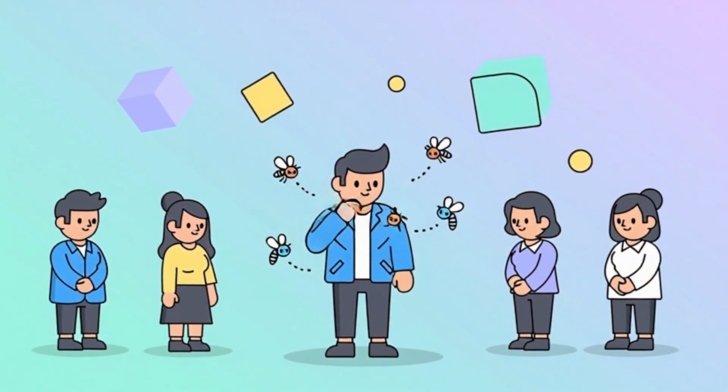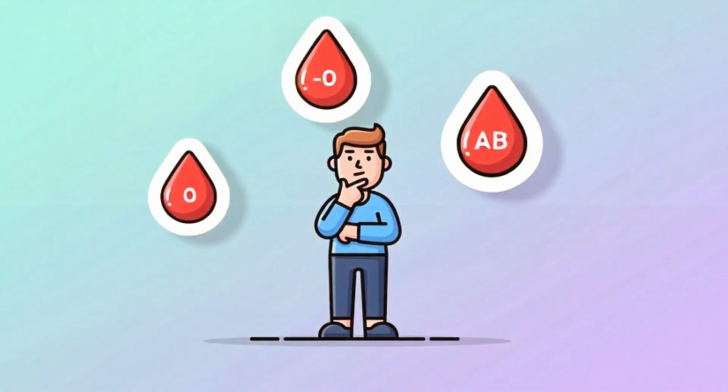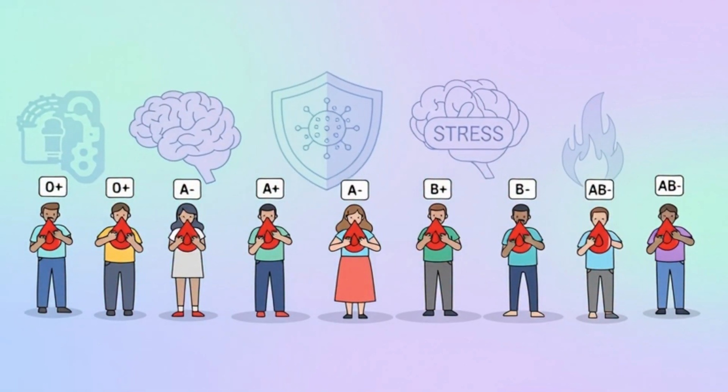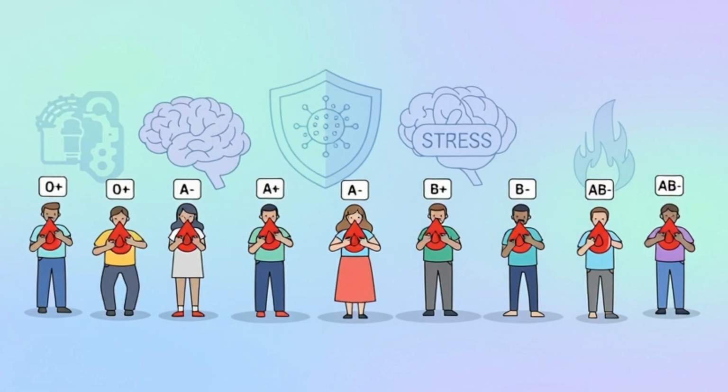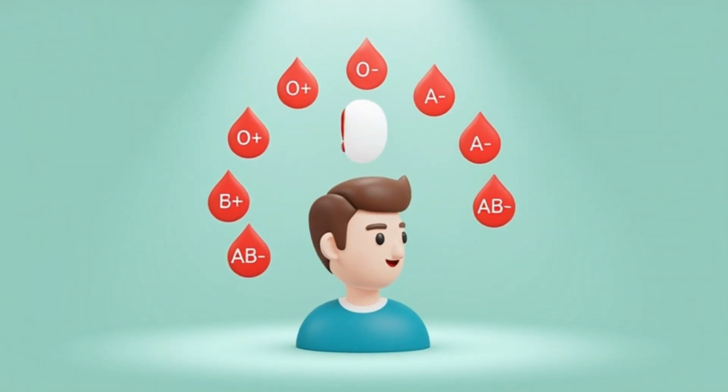Mosquitoes always bite you first? You bruise easily? Heart disease runs in your family? Your blood type might be part of the reason. There are 8 biological profiles, and each one shifts how your body handles stress, infection, and inflammation. Let's break down where you stand.